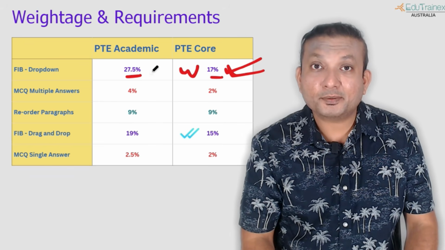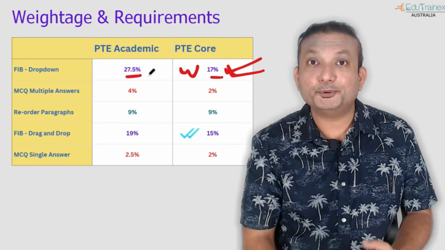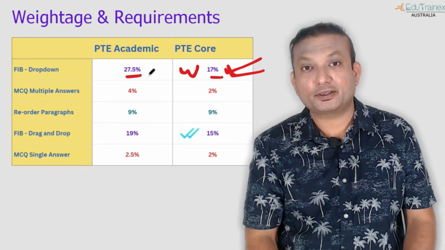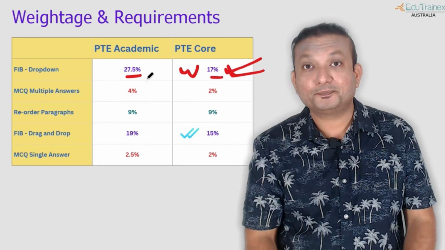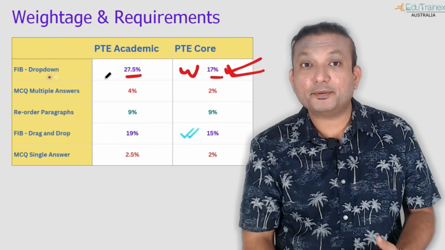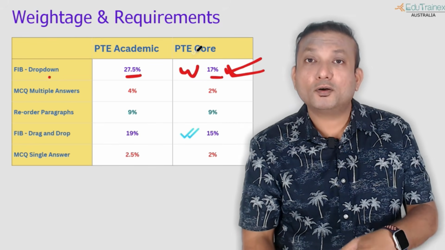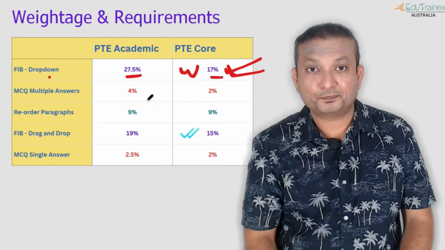The academic exam has changed, no more contribution to writing, but one of the major contributions to reading comes from this question. As you can see, 27, 28% or close to 30% of the marks for academic is coming from this question, and only 17% marks from this question to your core exam.